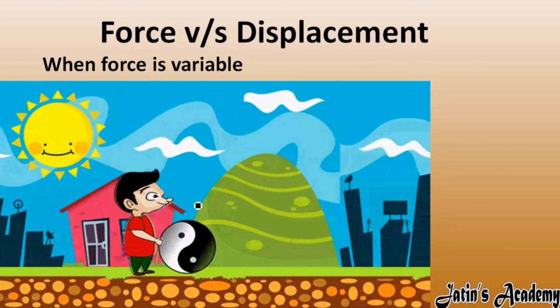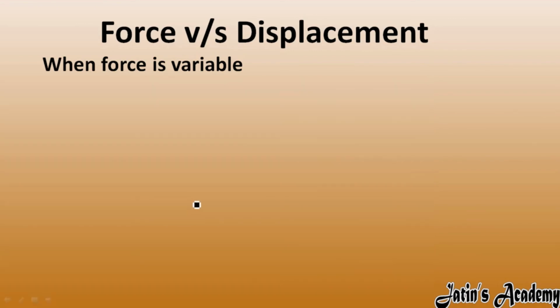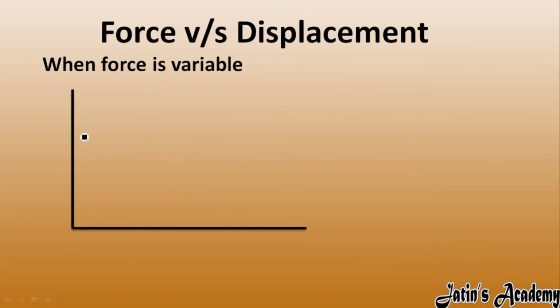So here is how the graph will form, carefully see. I am taking the y-axis and x-axis. On the y-axis I am taking force and on the x-axis I am taking displacement. Force is variable, so initially force has a small value like 0, then displacement keeps on increasing and force also keeps on increasing. So this graph is basically like this.